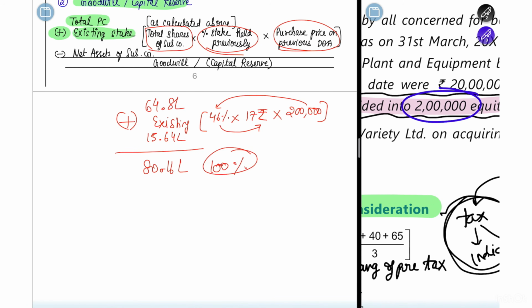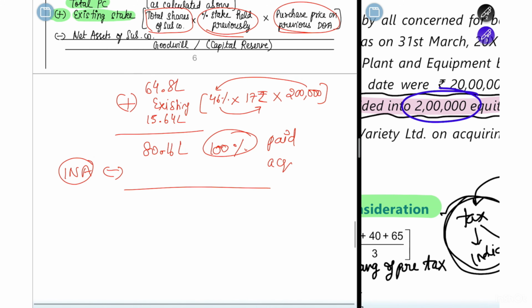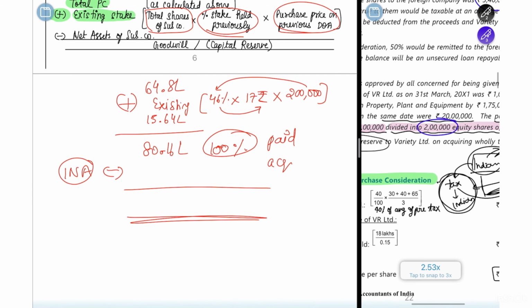This is what you have paid to get the 100% stake. So now by paying so much, how much have you acquired? You have to find out, right? So minus identified net assets you have to do. So how do you find out the net assets of the subsidiary company? It's already given in the question.